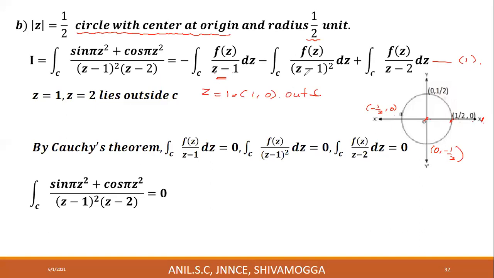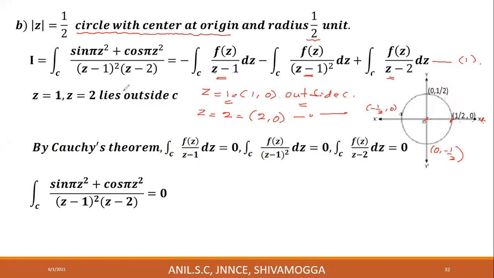And this integral is not analytic when z minus 1 whole square is equal to 0. That means z is equal to 1. Same point, it lies outside C. And this is not analytic when z minus 2 is equal to 0 or z is equal to 2. That is real part 2 and imaginary part 0. 1, 0 is outside C. Therefore, 2, 0 is far away from this center. Therefore, it lies outside C. Both the points lie outside C.